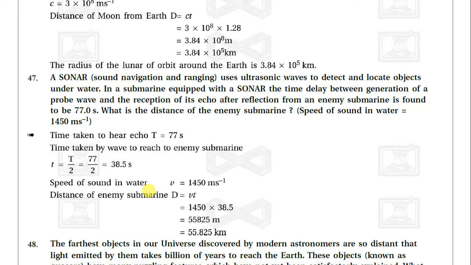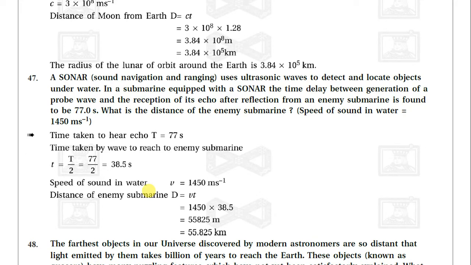The time delay between the generation of a probe wave and the reception of its echo after the reflection from any submarine is found to be 77 seconds. What is the distance of the enemy submarine? The speed of sound in water is equal to 1450 meters per second. It means there is a lot of propagation of sound underwater.